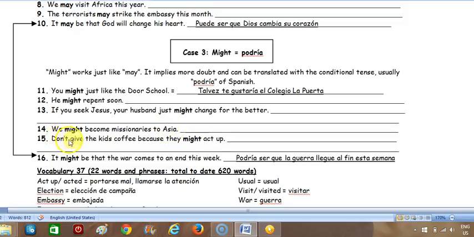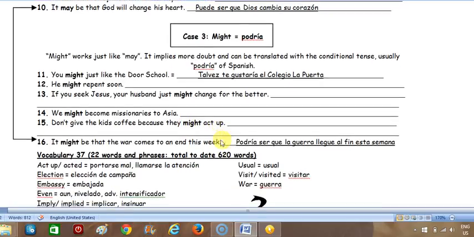Number 15. Don't give kids coffee because they might act up. So I'm going to translate this. This is a negative command, right? It doesn't have a subject. So, no des a los niños café porque pueden portarse mal or ponerse eléctricos. Esa es la idea.